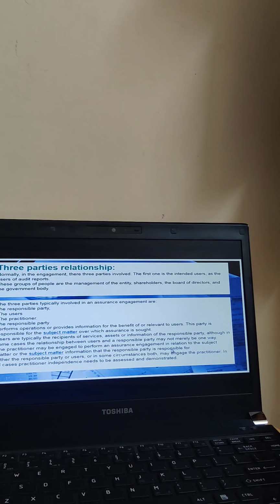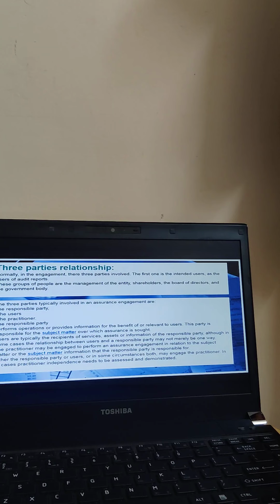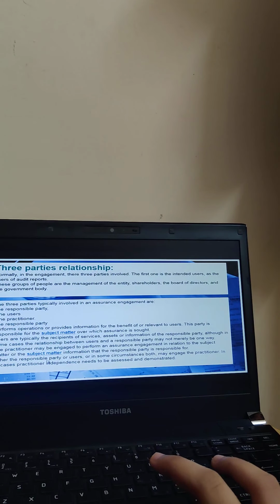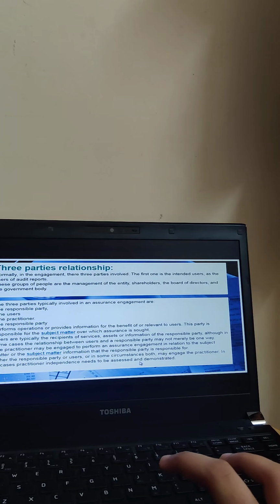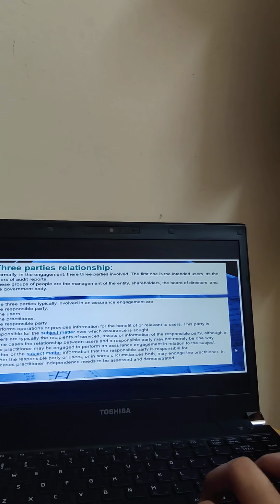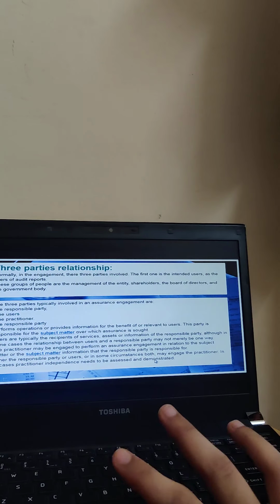He will either be given a necessary subject matter on which he needs to perform the audit and prepare an audit report, or he will be engaged in performing assurance engagement on the basis of whatever subject matter is given to him. Now next, either the responsible party or users, or in some circumstances both, may engage the practitioner. In all cases, practitioner independence needs to be assessed and demonstrated.